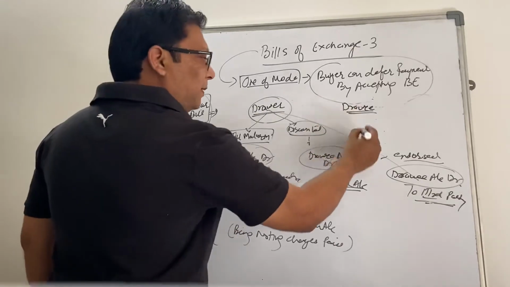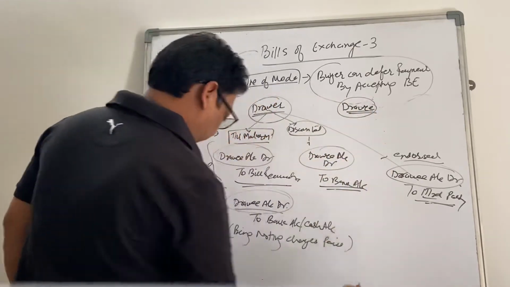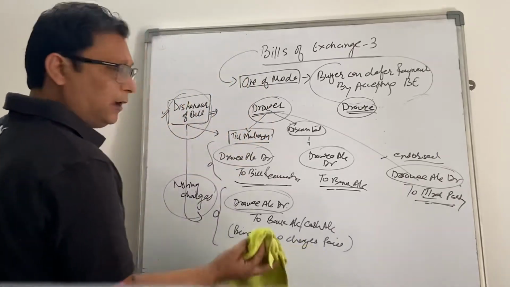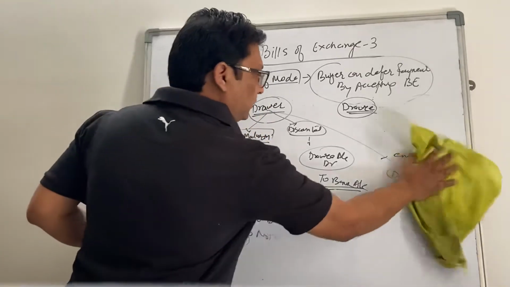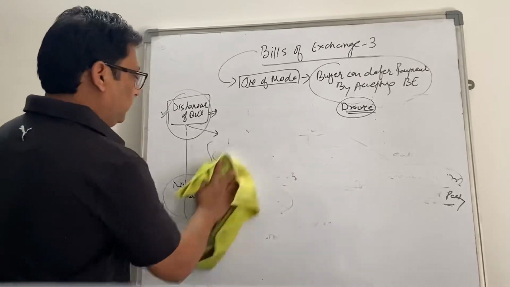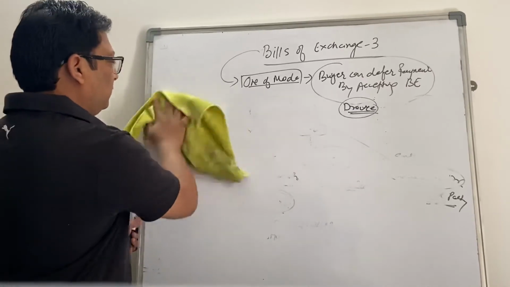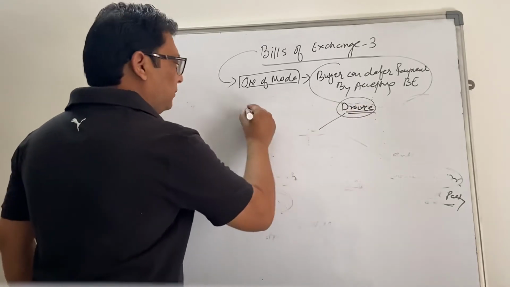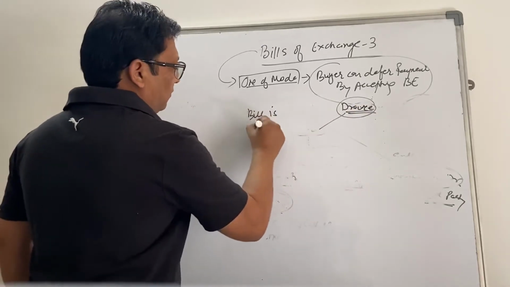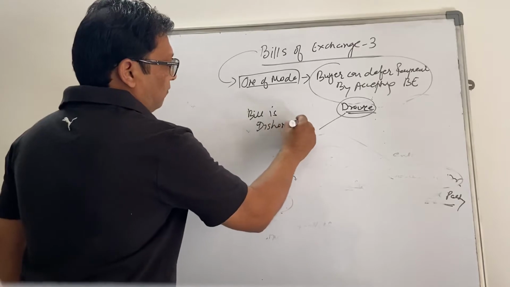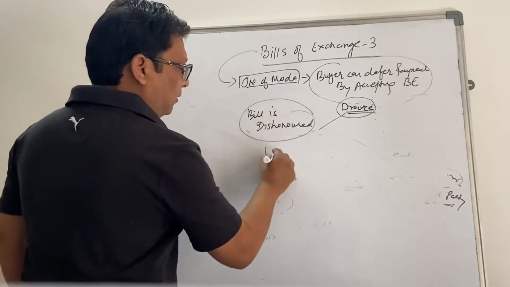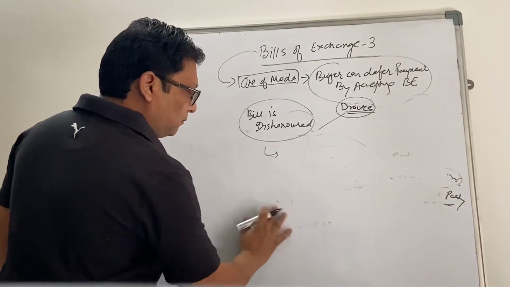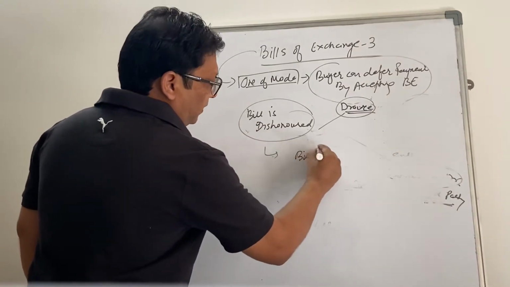From the drawee's perspective, I hope you have made those notes. From the drawee's perspective, when the bill is dishonored, the entry will be passed: bills payable account debit.